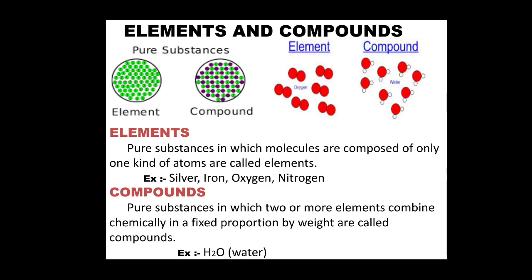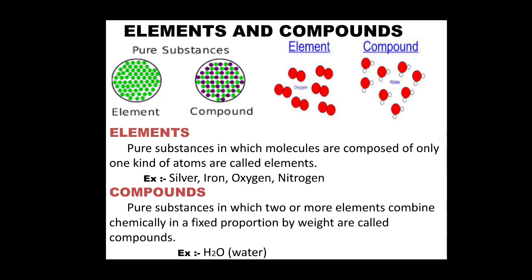Similarly, let us see some pictures for elements and compounds to understand in a better way. In the first picture on the right-hand side, in a circle you can see green dots representing the element, whereas in the case of a compound, along with the green dots, some violet dots are there and it is fixed in ratio, isn't it? So, that is a compound. Similarly, on the other side is the element picture for oxygen. Children, we all know that oxygen we always write as O2, isn't it? O2 means two oxygen atoms combined together to form the oxygen element. In that form only, oxygen exists on this earth.